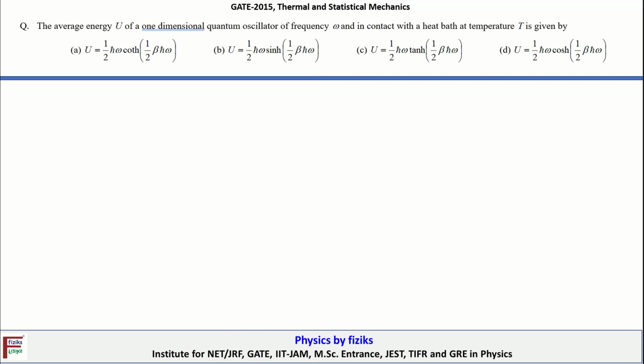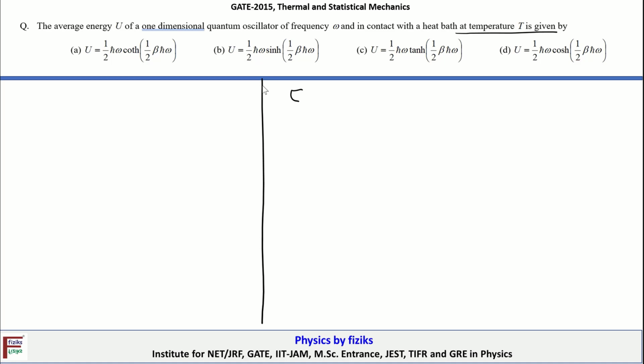So let's take a look at the next problem. The question is, the average energy U of a one-dimensional quantum oscillator of frequency omega and in contact with the heat bath at temperature T is given by. Okay, so we can evaluate the average energy by knowing the partition function of a quantum harmonic oscillator.